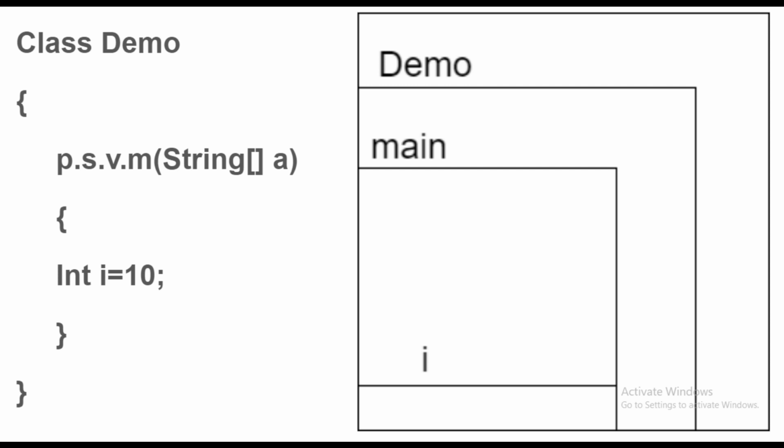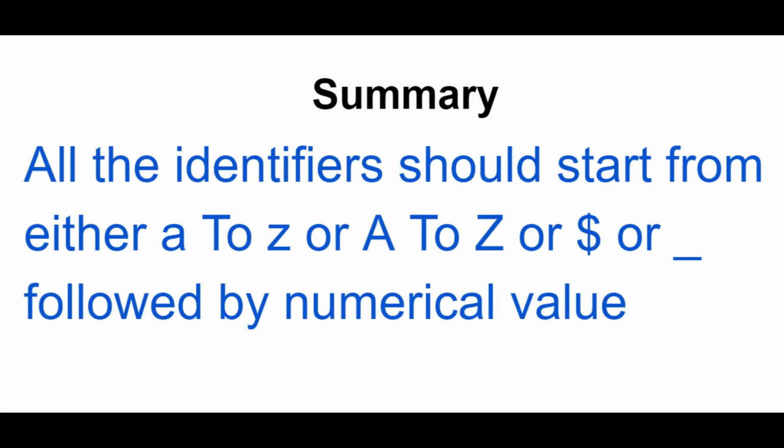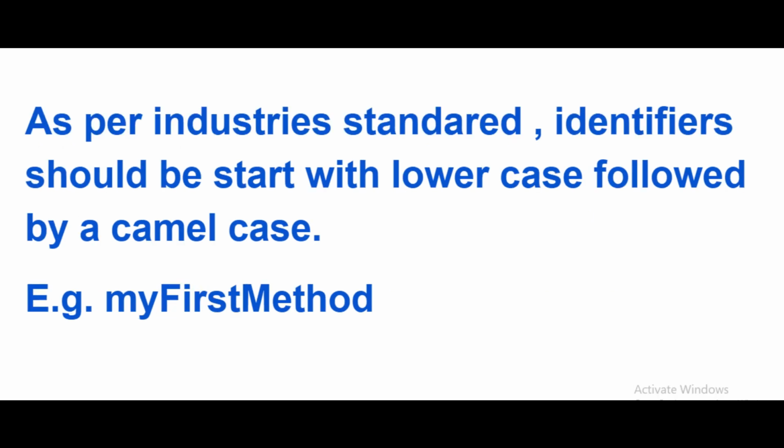Now let me summarize. Just keep in mind all the identifiers should start with either small a to z or capital A to Z or dollar or underscore, followed by numerical values. The second point is, as per industry standard, identifier should start with lowercase followed by camel case.